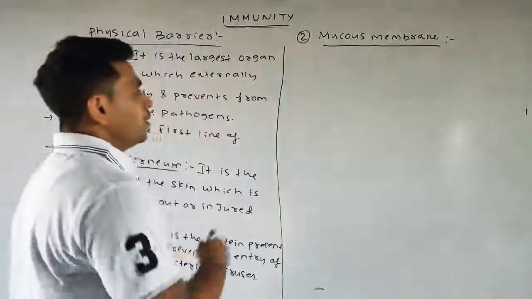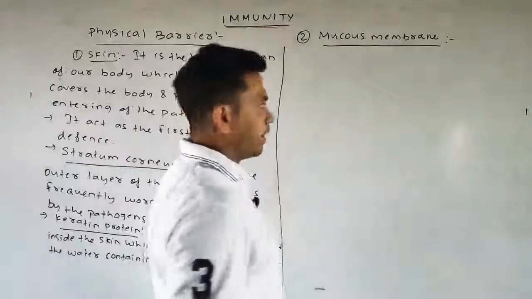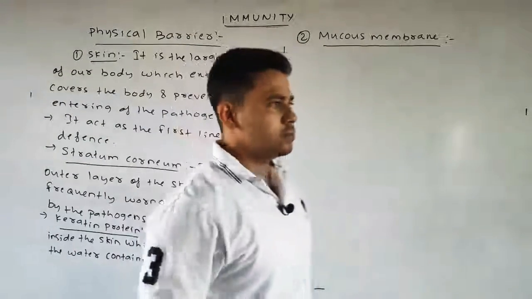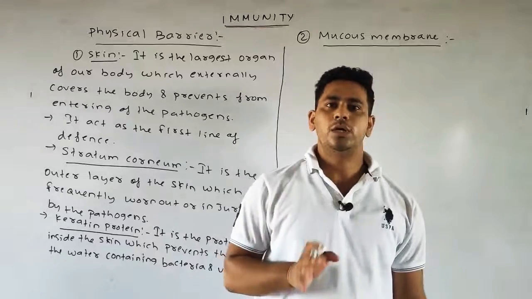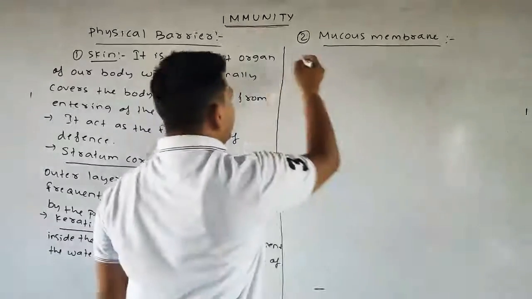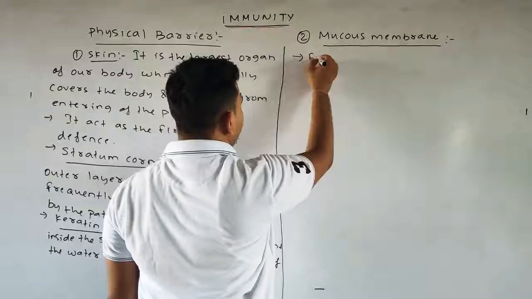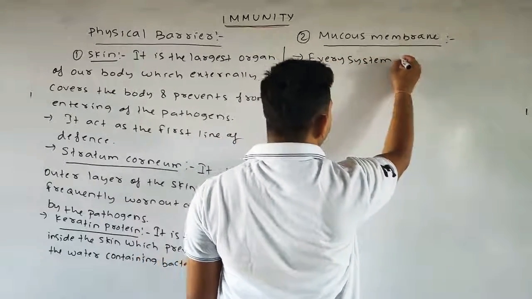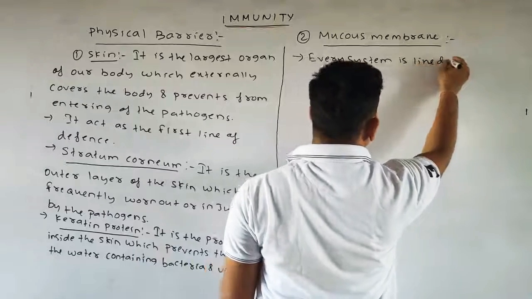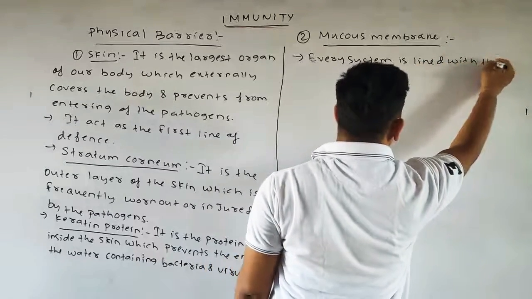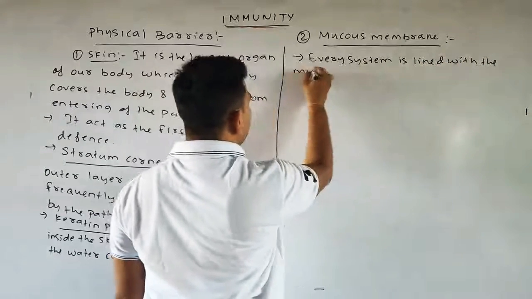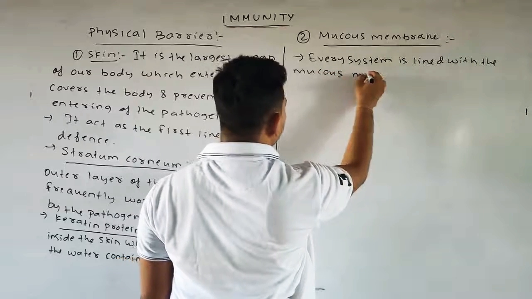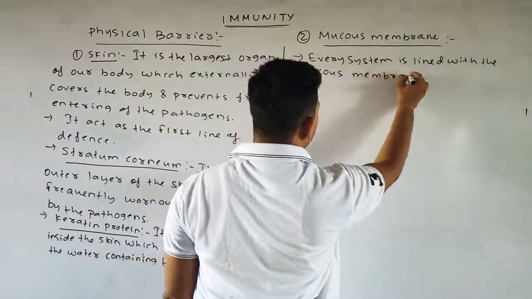Next come to your mucous membrane. Every system is basically lined with the mucous membrane. Okay, we can say every system is lined with the mucous membrane.